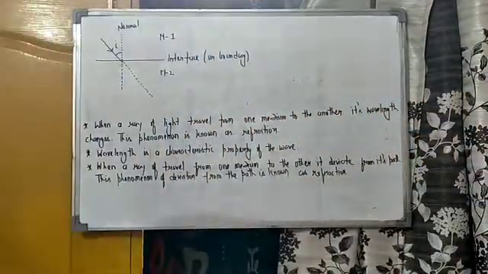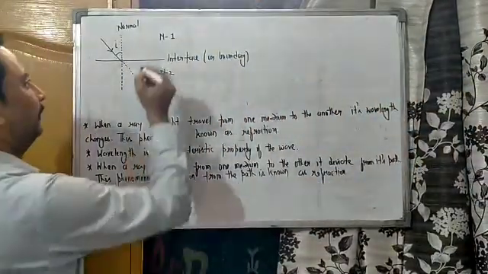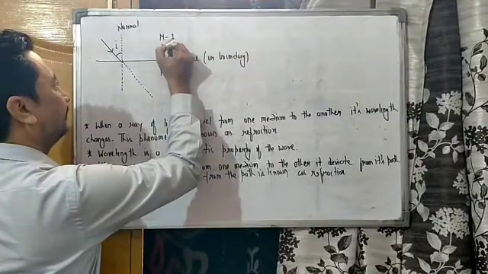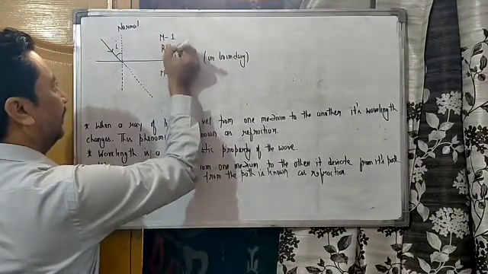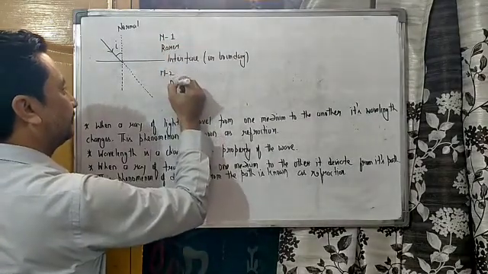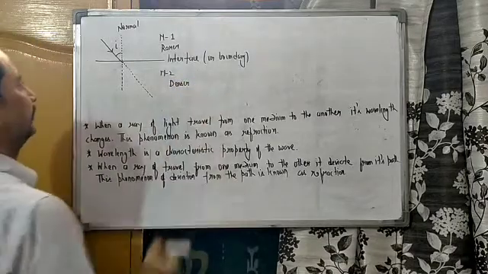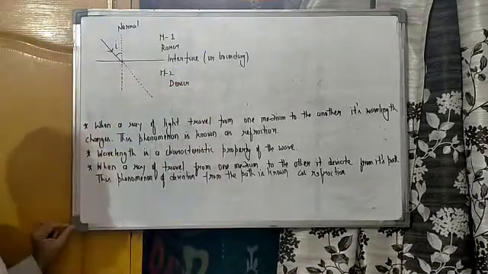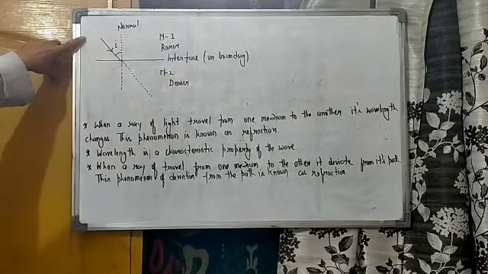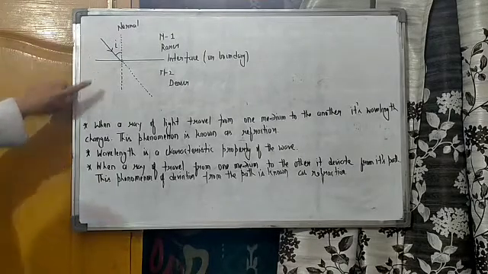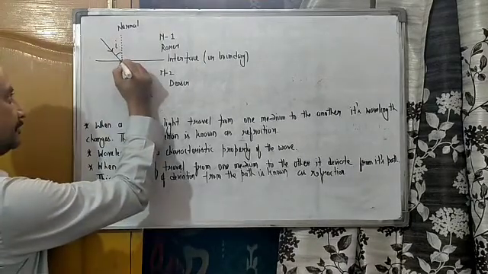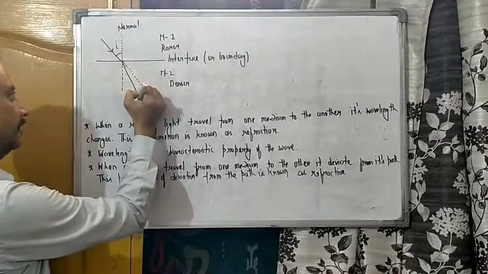In the first case, I am assuming that medium 1 is rarer and medium 2 is denser. So when a ray of light travels from a rarer to a denser medium, it will bend towards the normal.